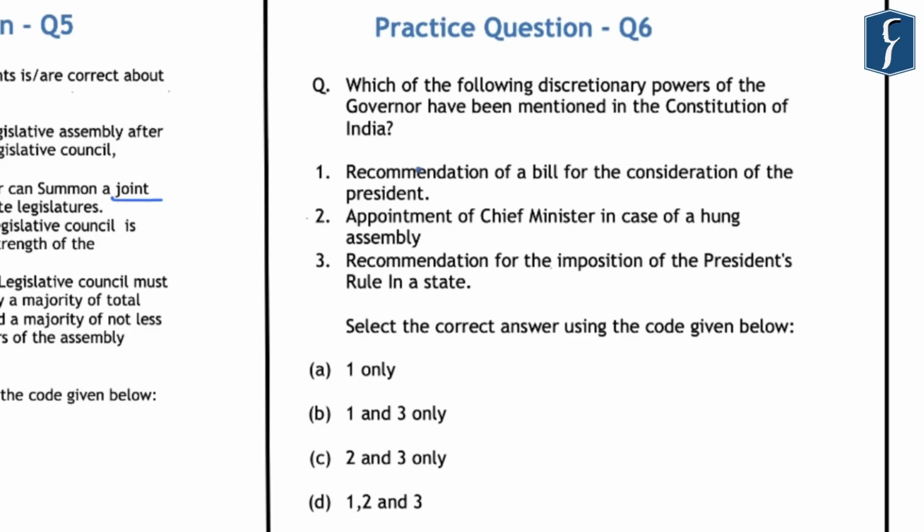And the third is a recommendation for the imposition of President's rule in a state. So if you look at the second option, this discretionary power has not been provided outrightly in the Constitution of India, and hence this second statement becomes incorrect, and by this you can easily eliminate options C and D. However, the first and the third are constitutional discretions which have been provided to the governor of a state, and hence the correct answer is B, that is 1 and 3 only.